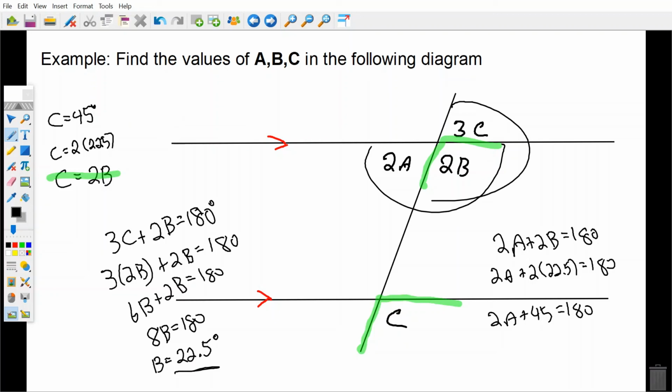Minus 45 from both sides. 2A equals 135, divided by 2. A equals 67.5. So your answers are, mark those in yellow: B is 22.5, A is 67.5, and C is 45. So that one was a little bit trickier. We just had to remember the properties about corresponding angles, and then we were able to figure that one out.